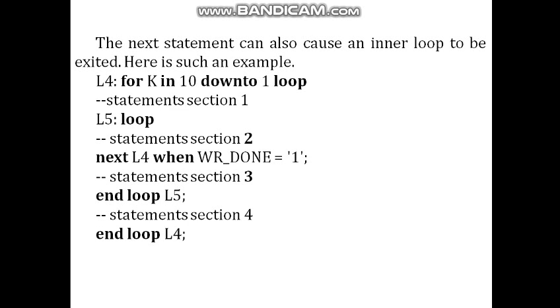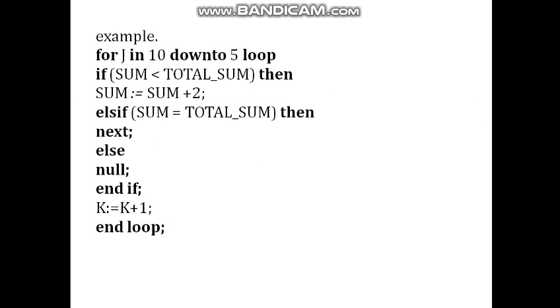The next statement can also cause an inner loop to be exited. Here is a simple example: L4: for k down to 1 loop, statement section 1, L5: loop, statement section 2, next L4 when write done = 1, statement section 3, end loop L5, statement section 4, end loop L4. This is all about the next statement.